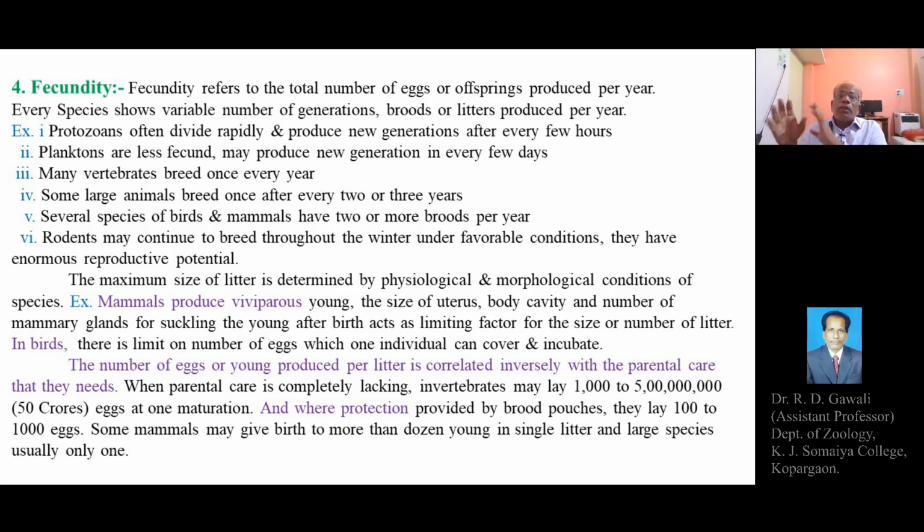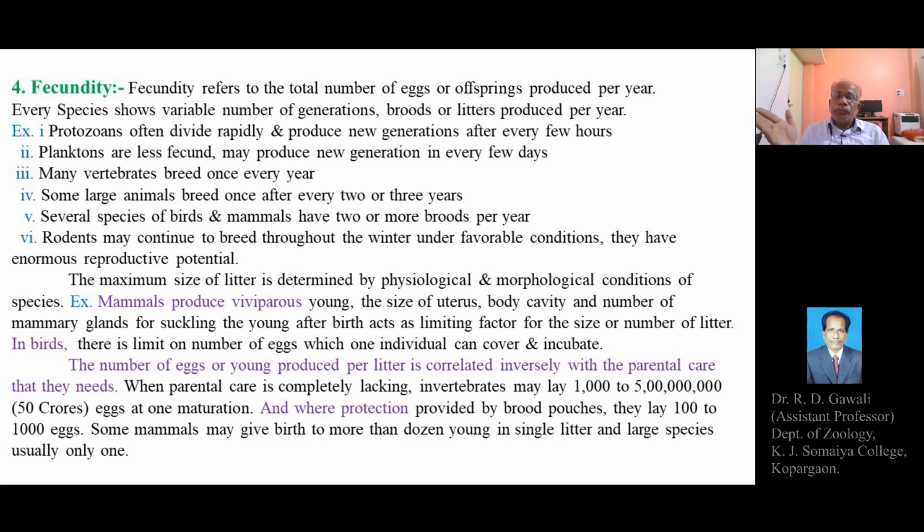So these are the different factors which are limitations or restrictions for the size or the number of individuals, the litter or the brood, produced at a time by the respective species. Another example, in birds: there is a limit on the number of eggs which one individual can cover and incubate.